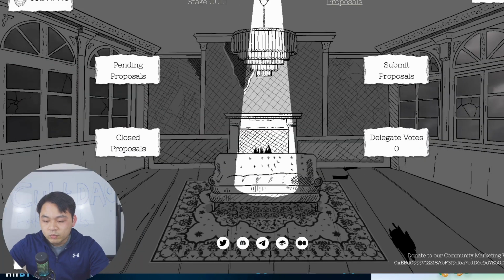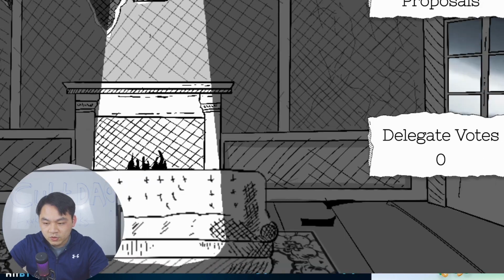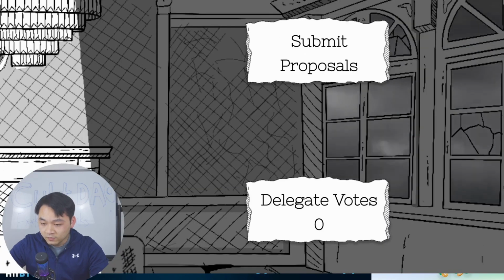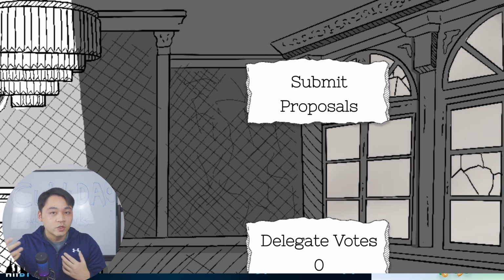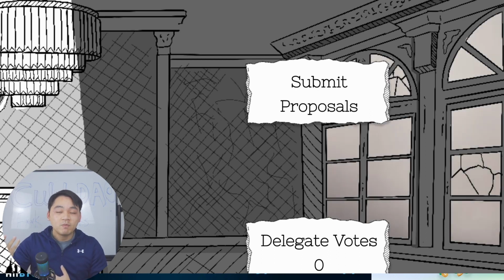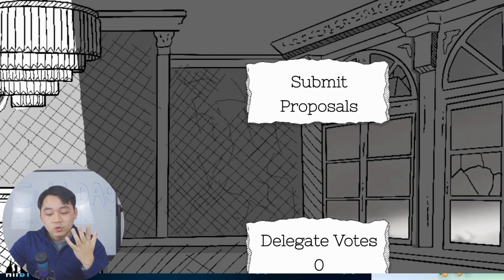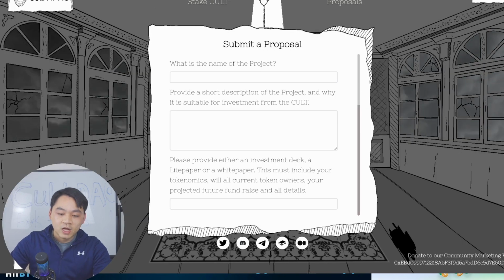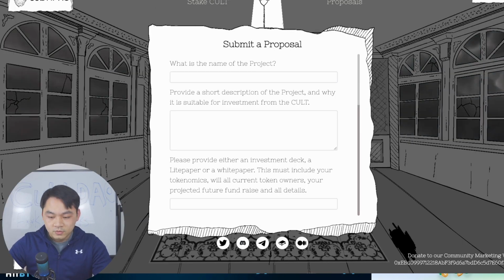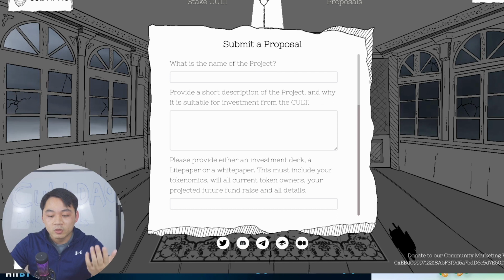When you click proposals, you see pending proposals and closed proposals, and also delegate the votes. If you're a guardian, which is what they call it, you need to be one of the top 50 deCULT token holders. It gives you the right to submit a proposal. If anyone wants to raise funds in the CULT.DAO community, the project needs to go to a guardian and convince the guardian to help them submit a proposal.